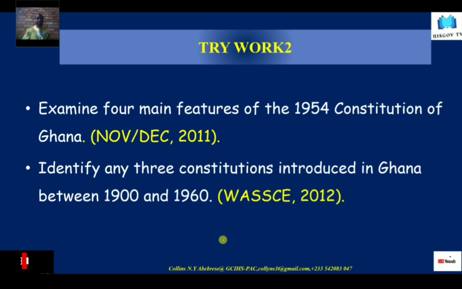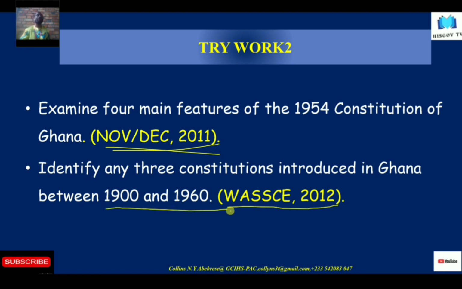Good. So let's try our hand on this work. This is an objective question. Examine four main features of the 1954 Constitution. So four features of them, you talk about them. 2011, this is also a WASSCE 2012 question: any three constitutions introduced into the country between 1900 and 1960. And I've mentioned almost all of them.